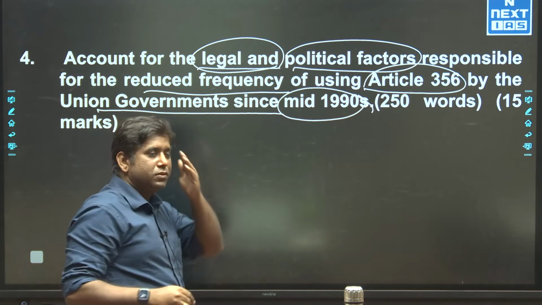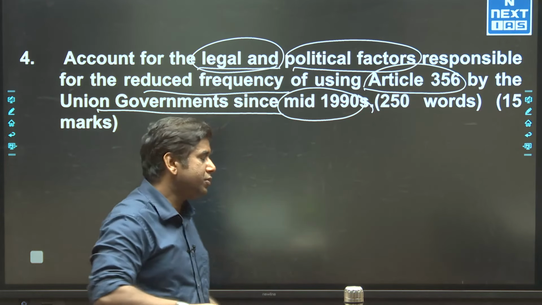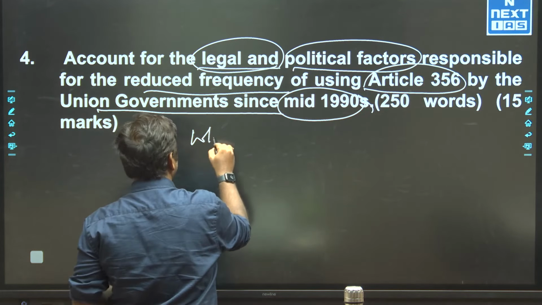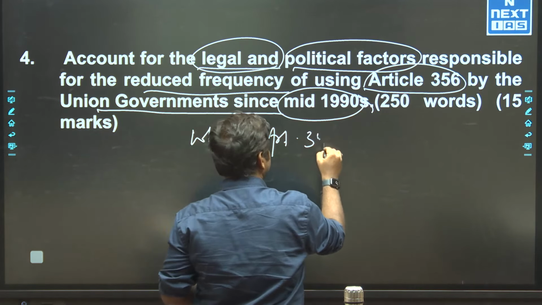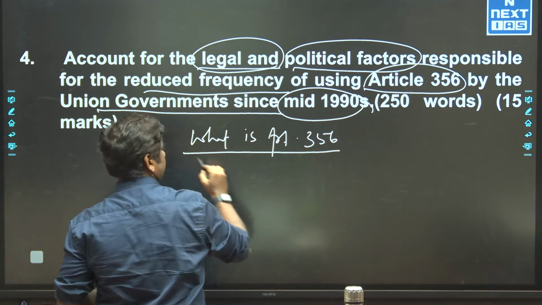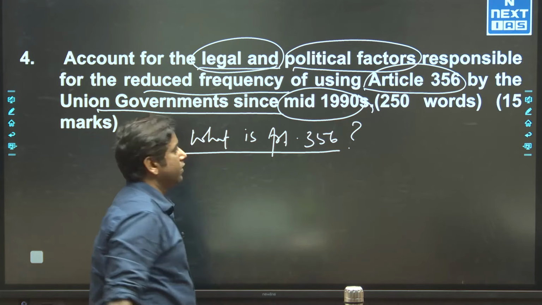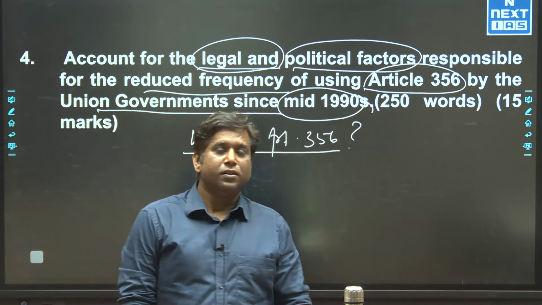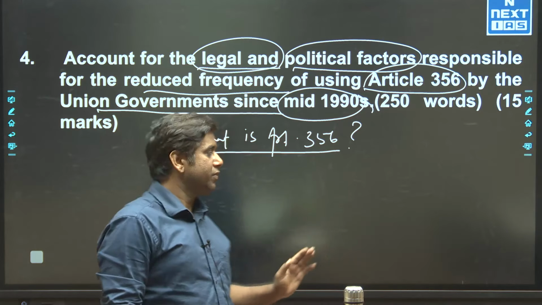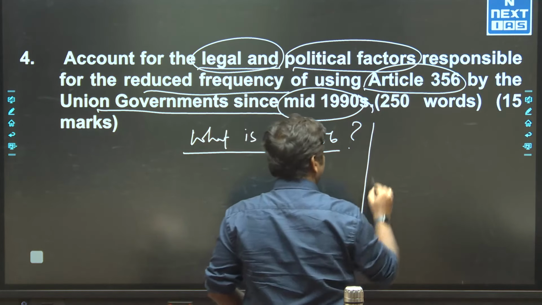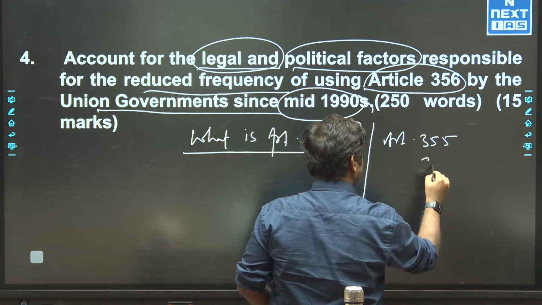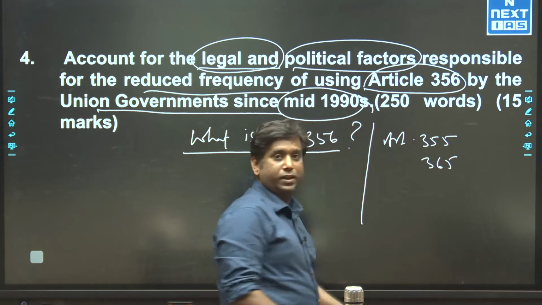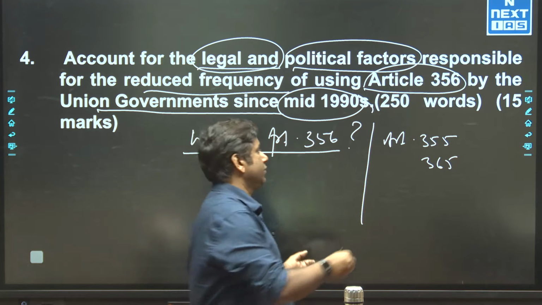So how is your answer going to start? First, what is Article 356? Now to answer it, what is Article 356? Reference of Article 355 and 365. Again, try to maintain the objectivity.